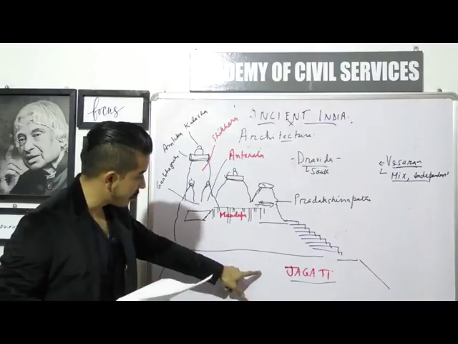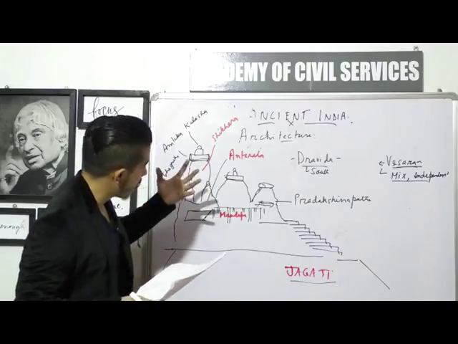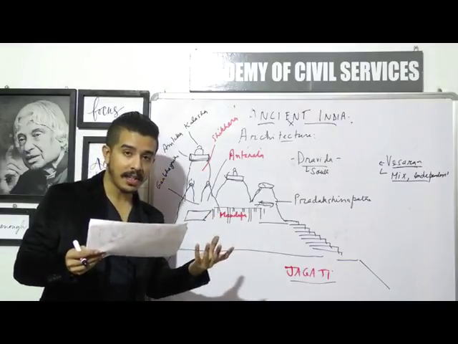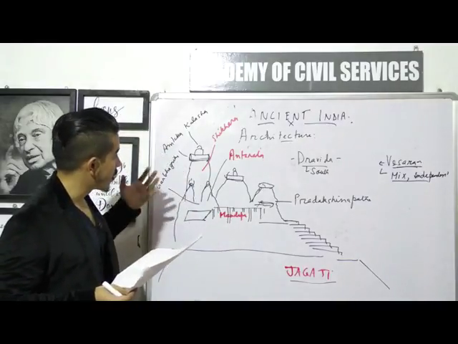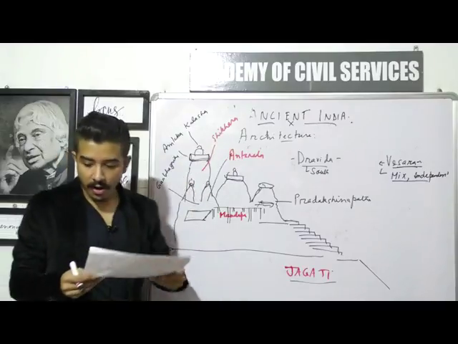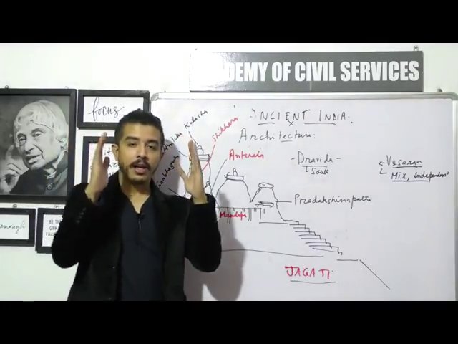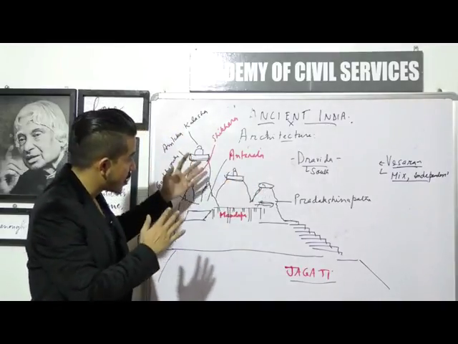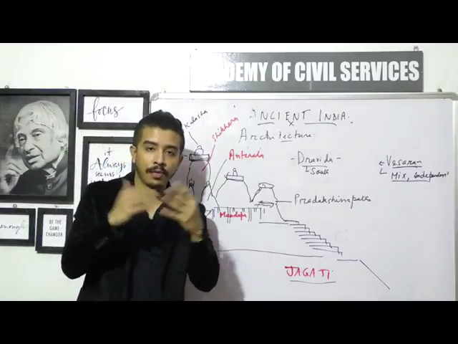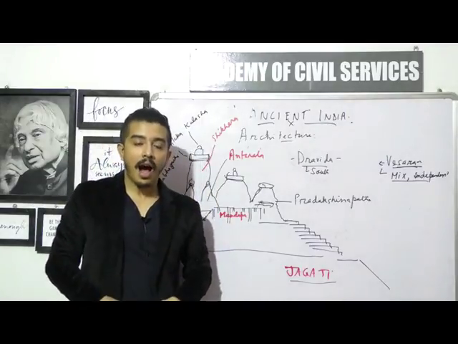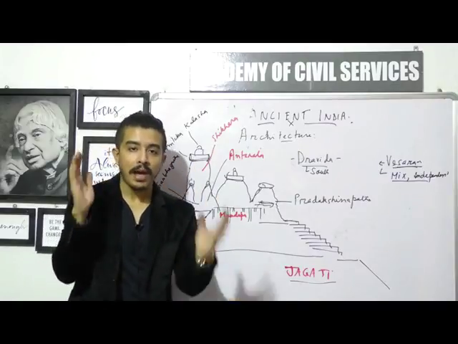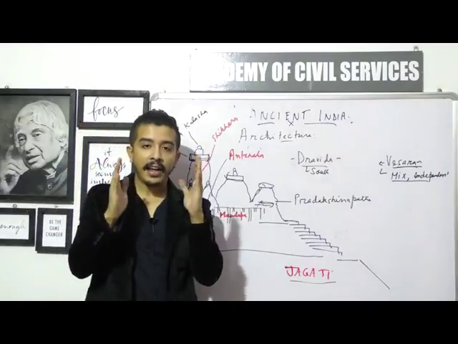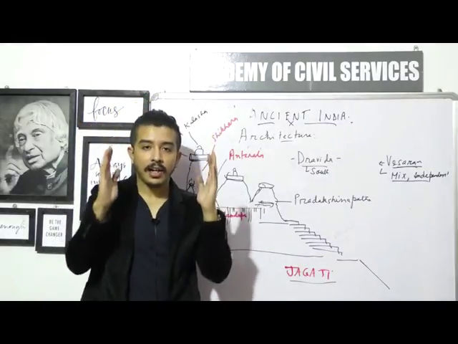This is the big thing, the platform on which the whole structural temple is built, and that platform is known by a very simple word, Jagati. Now another very important word will be Shikhara. Shikhara is nothing but a tall spire, like a big long structure. Now we are trying to see how a temple of the North Indian or Nagara style looks. The most important basic feature of a Nagara style of temple is the Shikhara, and the Shikhara is a curvilinear structure.